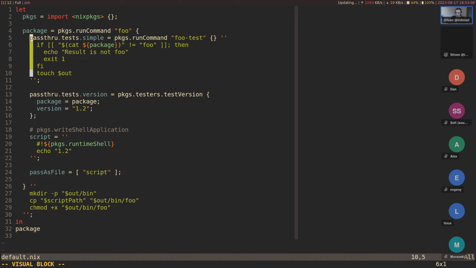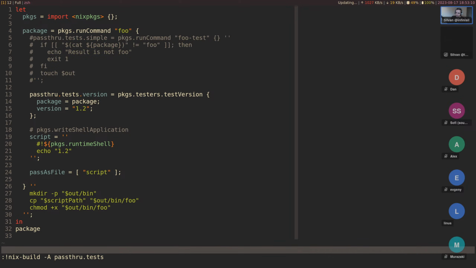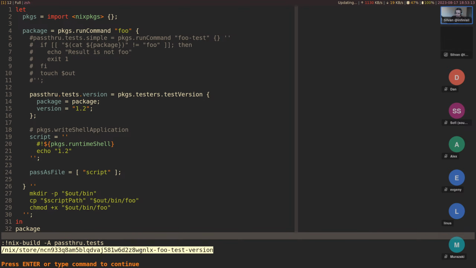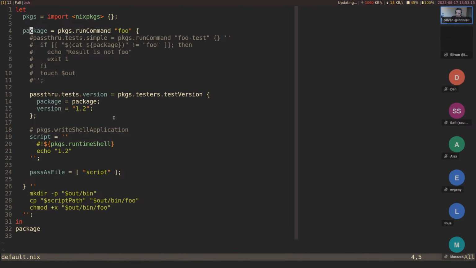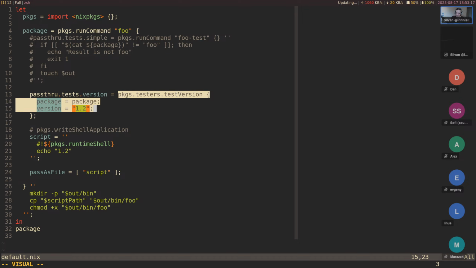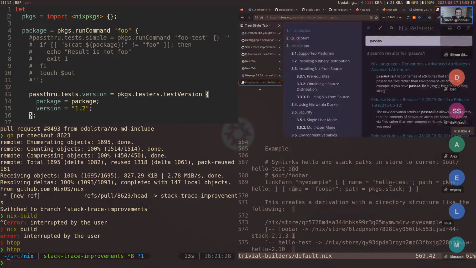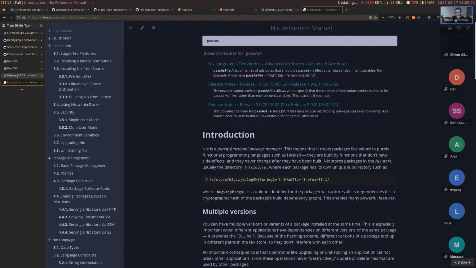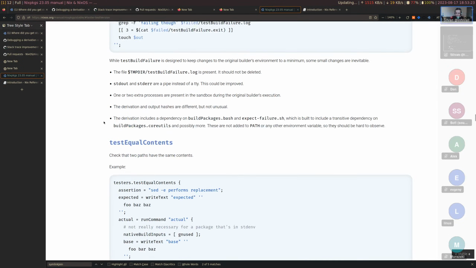So let's actually comment this one out. I don't want to fix it. All right, so the tests pass, and we were able to make use of a tester. But there's also other things. In particular, you can also use NixOS tests in here.